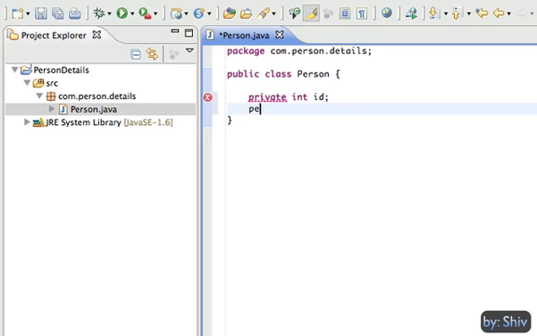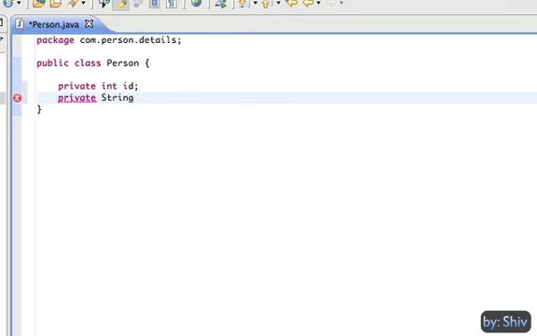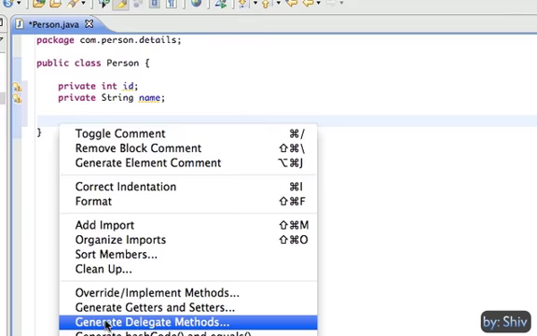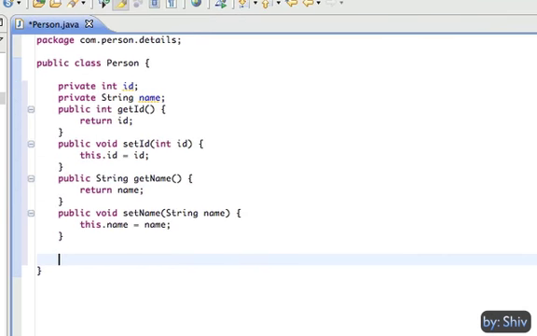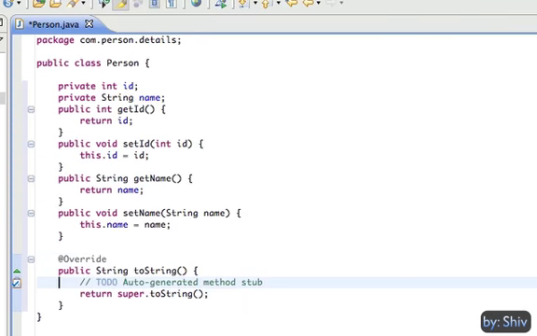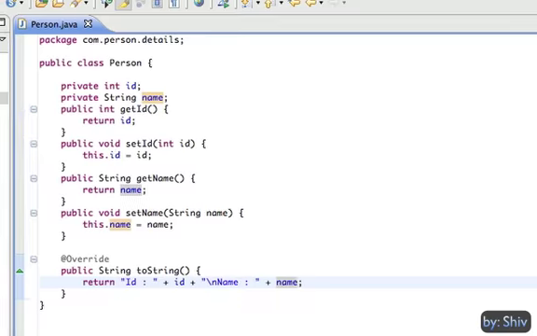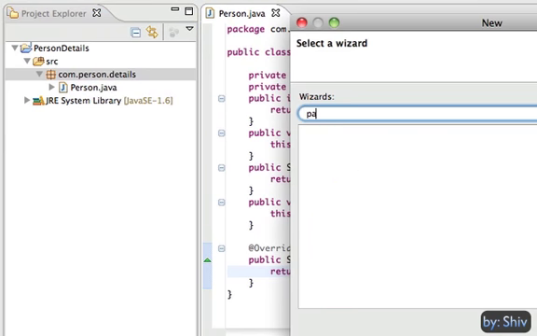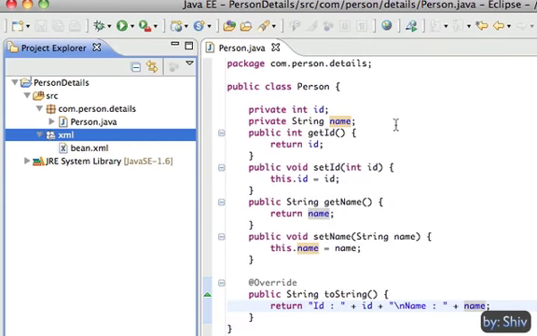The table structure in the database has two columns, ID and name. We create variable ID of int type and name of string type with its getter and setter. To display the populated person object using sysout, we also override the toString method to display the ID and name of the person.